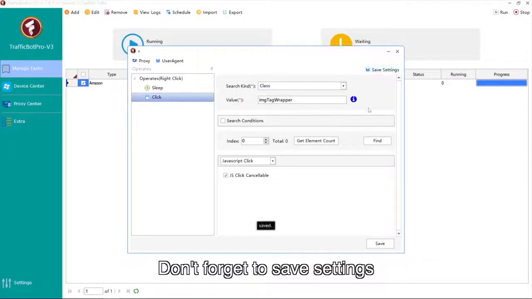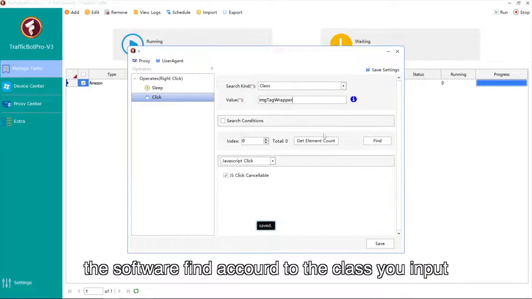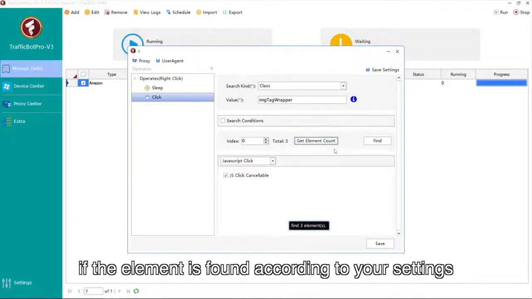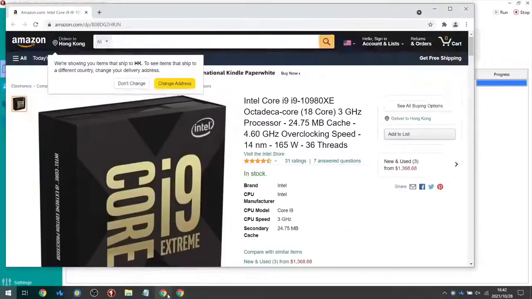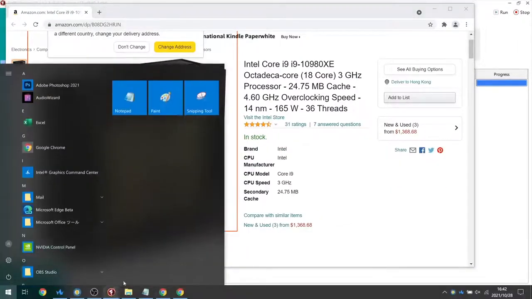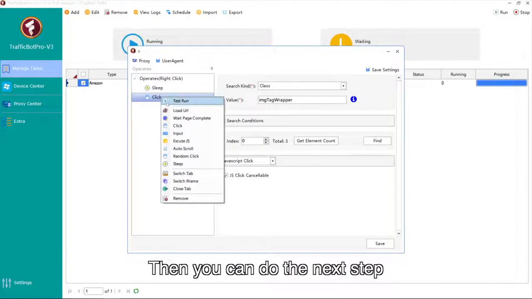Don't forget to save settings. Here index 0 means the first element the software finds according to the class you input. You can click Get Element Count to know if the element is found according to your settings. Click here to test. Then you can do the next step.